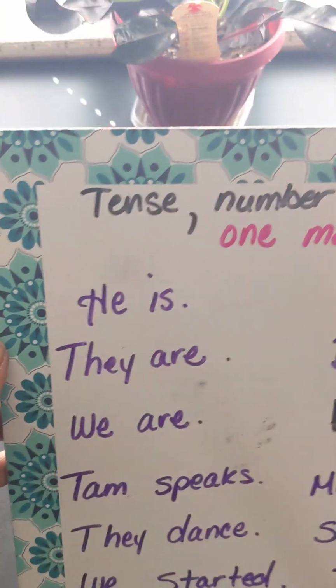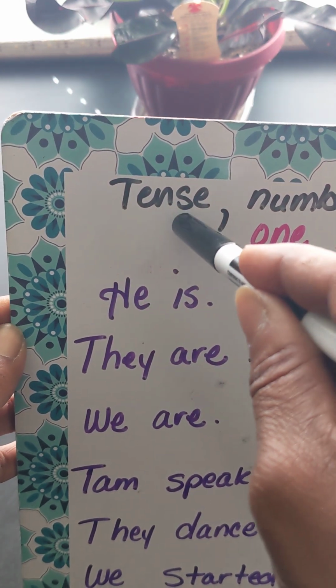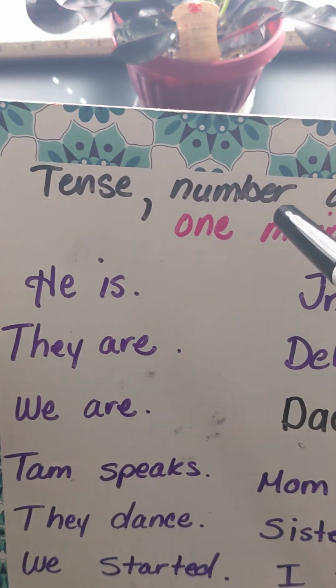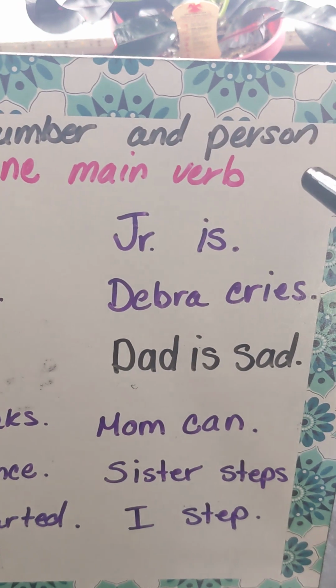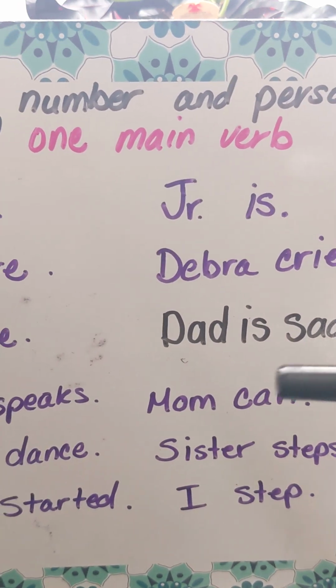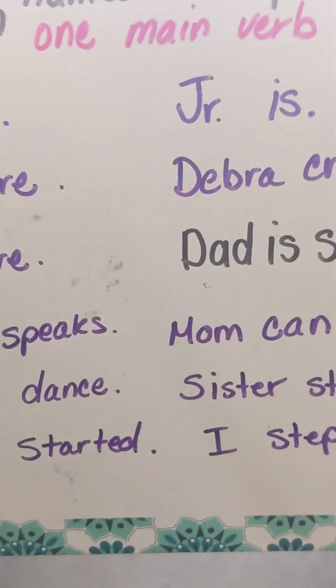So tense, meaning the time period: is it past, present, or future? Does it match? Number: does the number of the subject match the verb? And person: does the first, second, or third person match the main verb? It has to be one main one though.